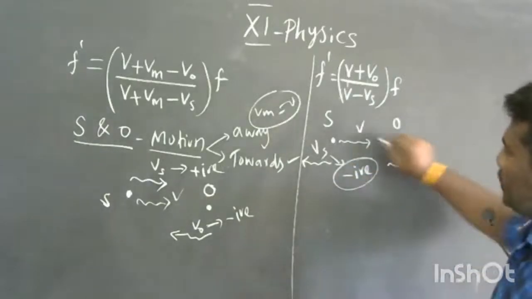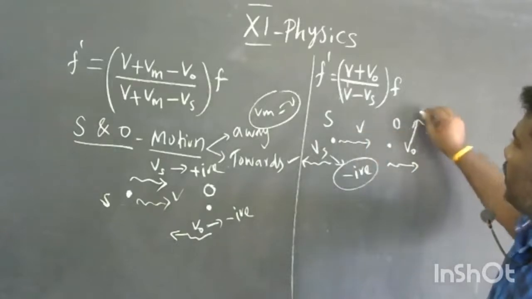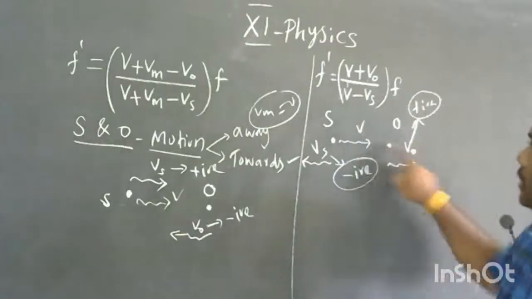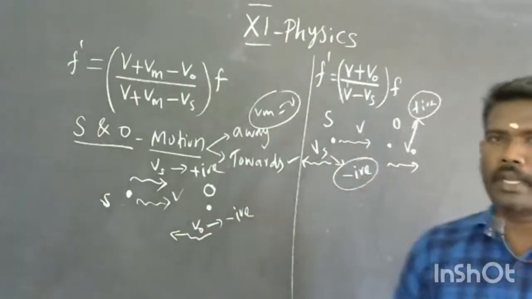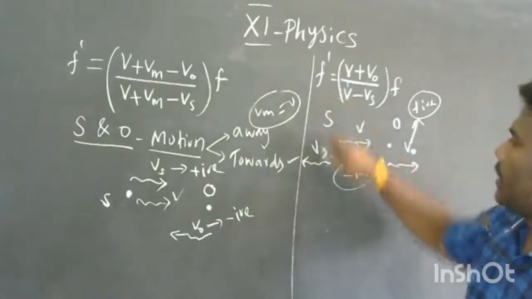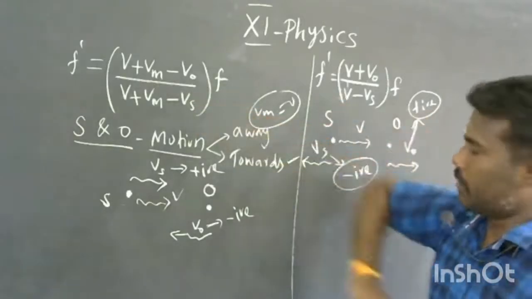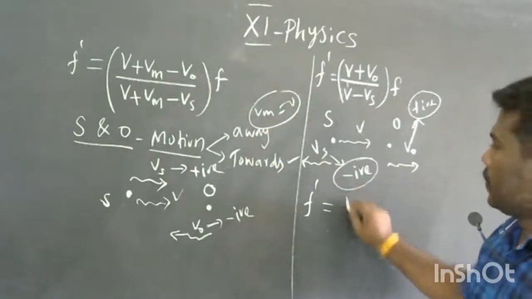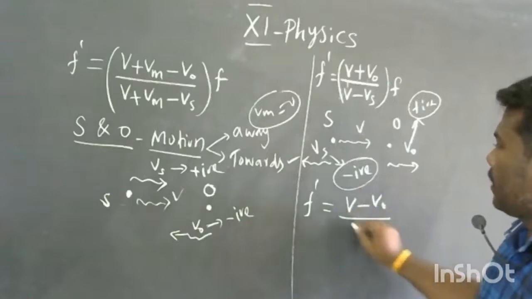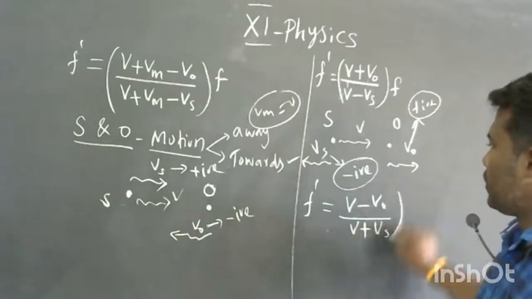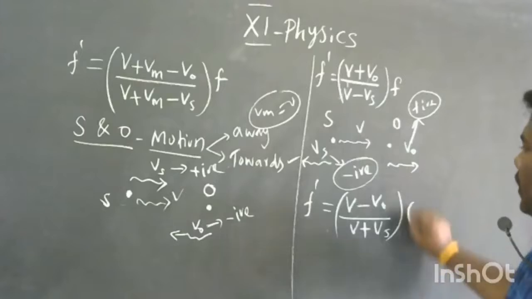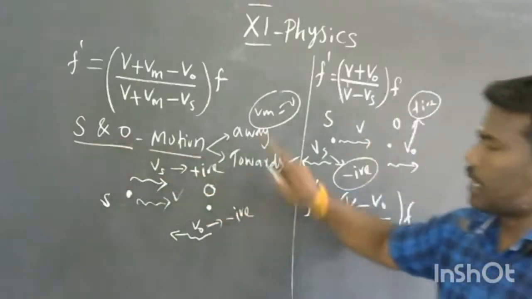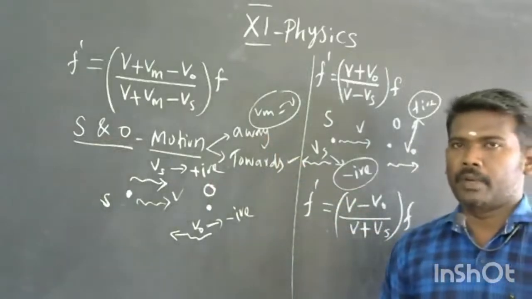This V and V naught are in the same direction, so this V naught is going to be taken as a positive quantity. Okay, same direction, positive; opposite direction, it should be taken as a negative value. So apply that V naught and Vs value into the general formula. F dash is equal to, Vs is negative, so V minus V naught divided by V plus Vs, into F. So this is the formula to relate the F dash and F when the source and observer are away from each other.